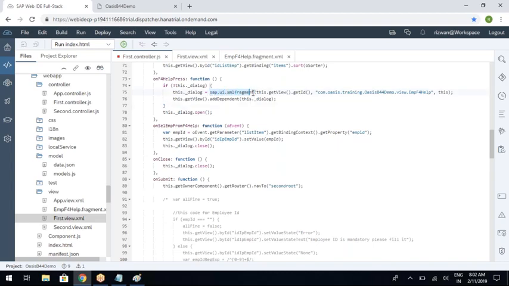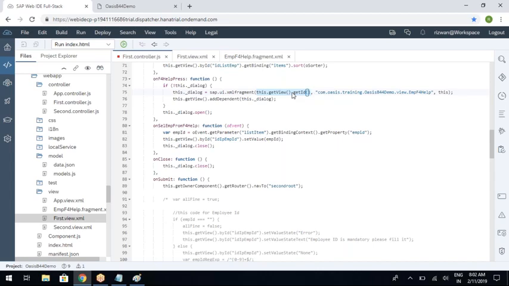When you call sap.ui.xmlfragment, it is loading the fragment, and while loading the fragment it takes three parameters: one is the fragment ID, second is the fragment location, third is the fragment controller. Whatever the view ID is, I'm using the same ID for the fragment also, so the view ID and fragment ID become the same.